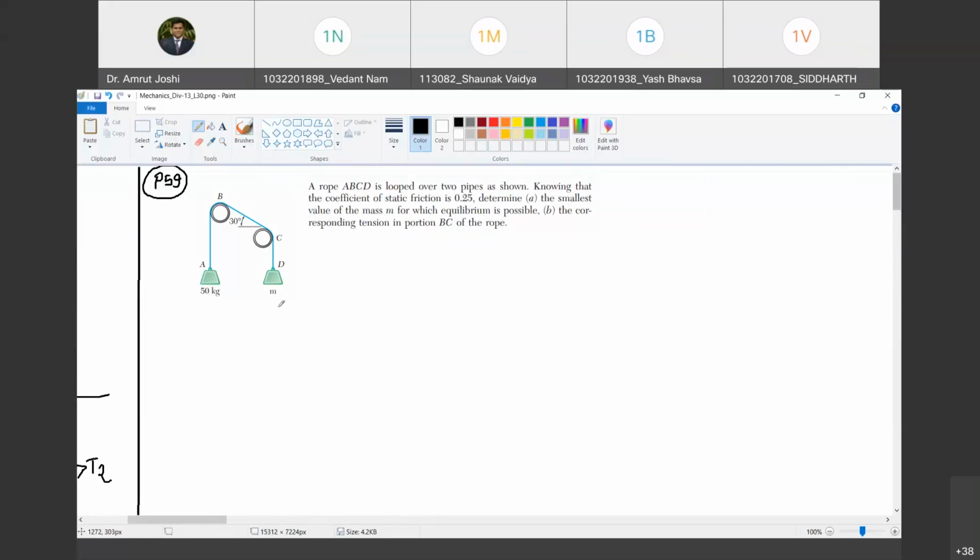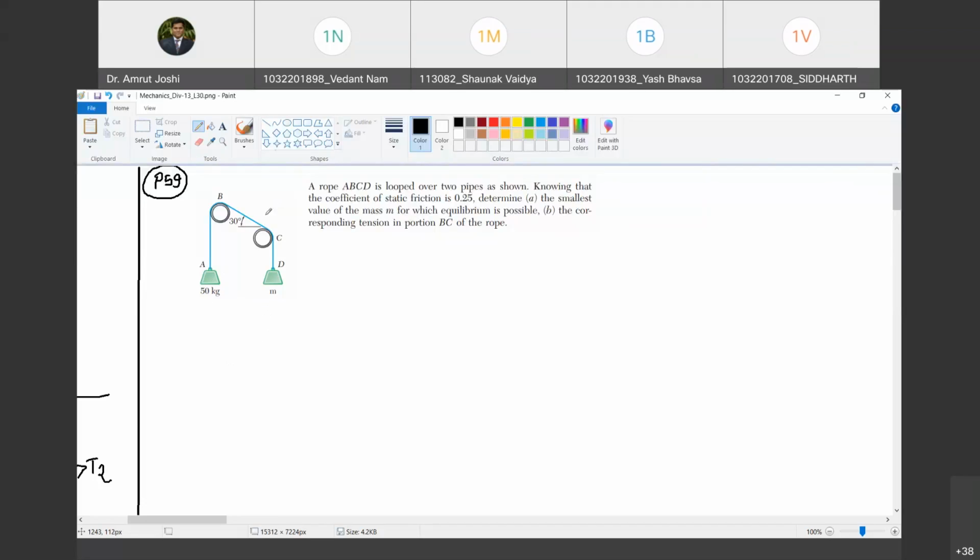So that means motion is impending in which direction? Sir, it's in anti-clockwise direction. Yes, the motion will be impending from M to 50 kg because the smallest value of M is asked. You have to do a thought experiment. As I go on reducing the value of M, there is a particular value of M for which 50 kg will start pulling M up.